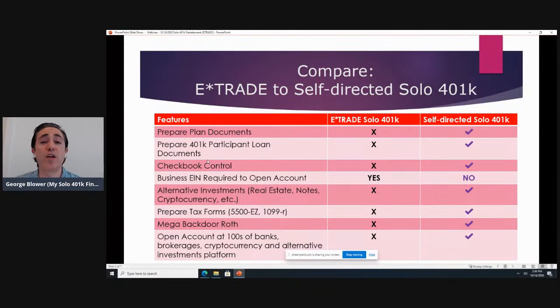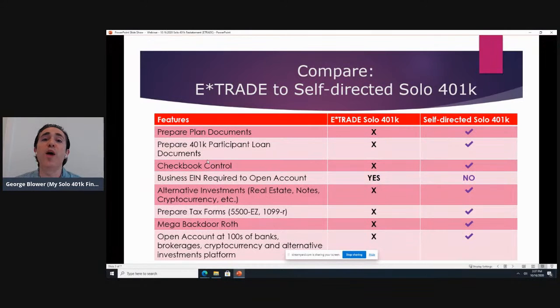The next item, we've touched on this already, but just to really highlight it, the ability to invest in alternative investments is one of the top reasons that people set up accounts with us. So we are very well versed and have tremendous experience in terms of the mechanics of how to do that, whether that's notes, cryptocurrency, real estate, whatever the case may be, private placements, syndicated transactions.